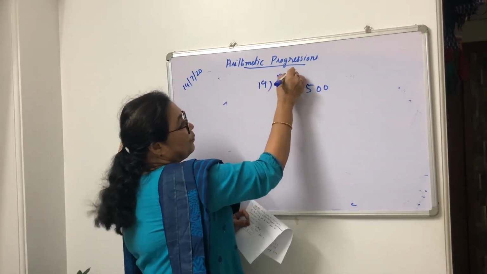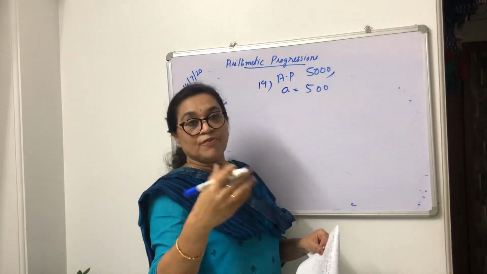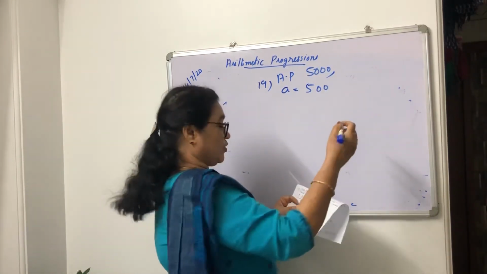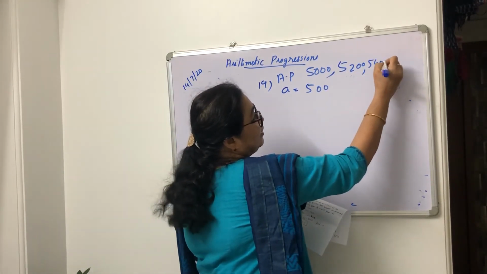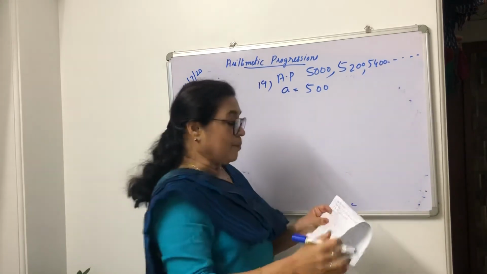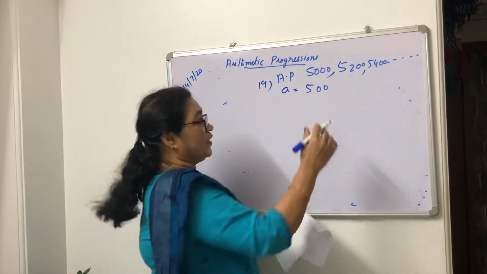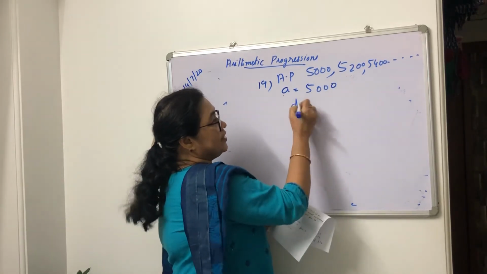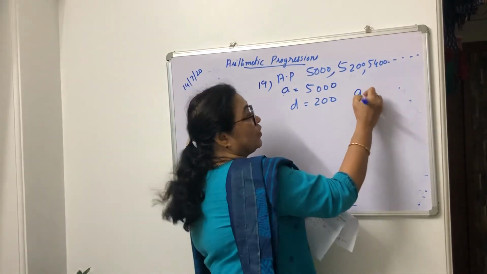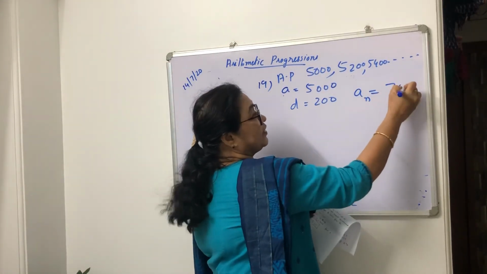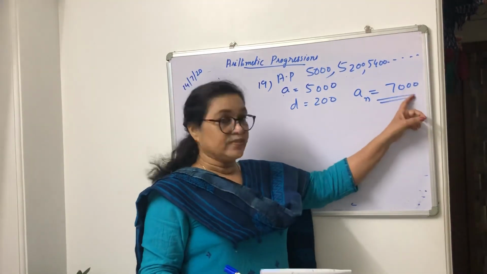Otherwise you can write down the AP. So the first salary is 5,000. Every year there is a 200 rupee increment. So it will become 5,200, 5,400, and so on. In some year he gets an amount of 7,000. That is, A is 5,000, D is 200 is the increment, and the Nth term of this one, AN, is 7,000. In the Nth year he gets a salary of 7,000.